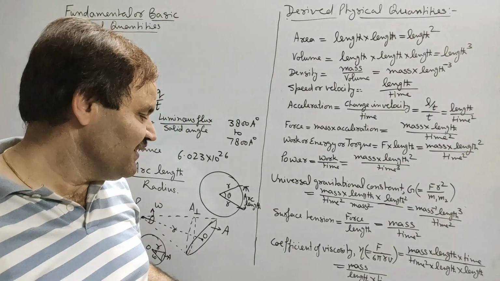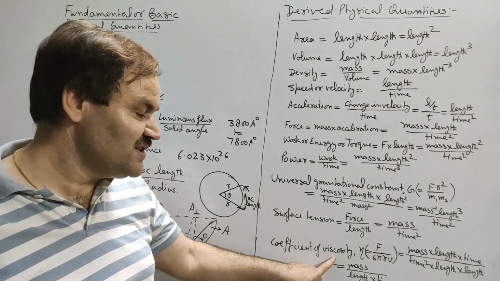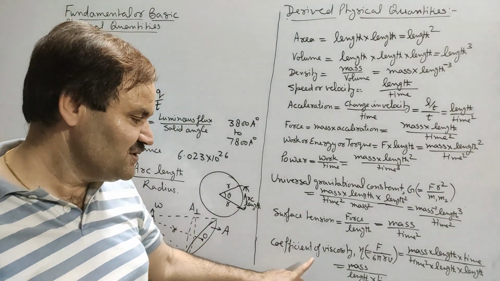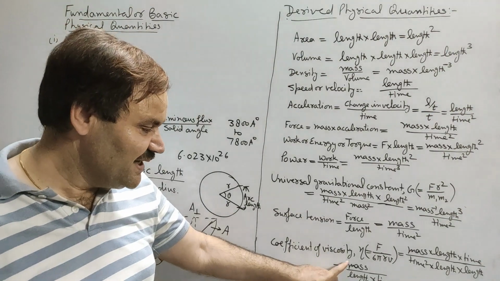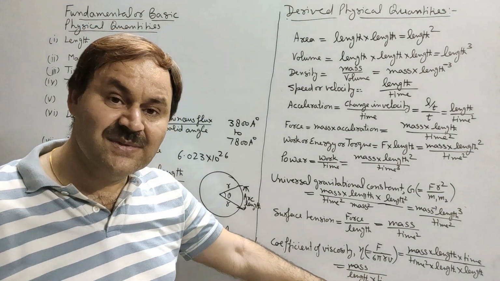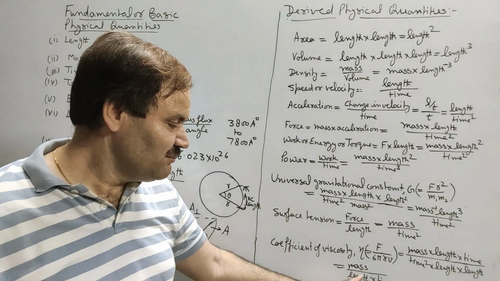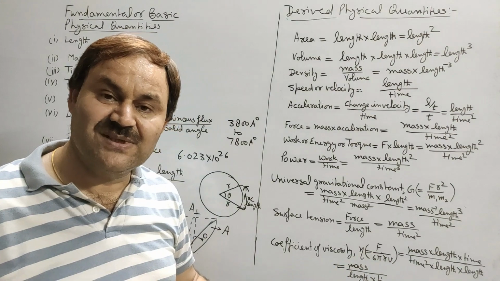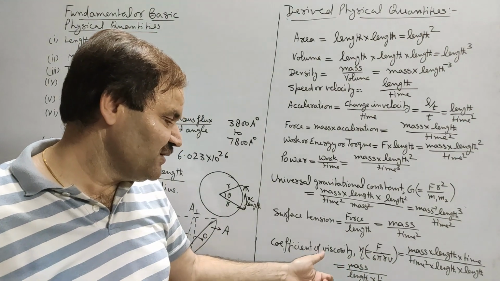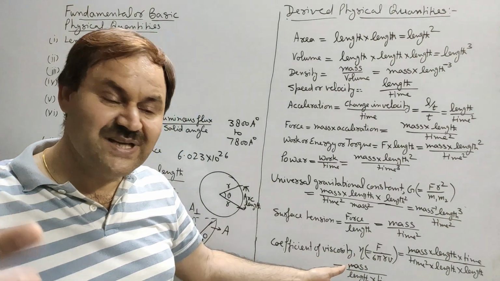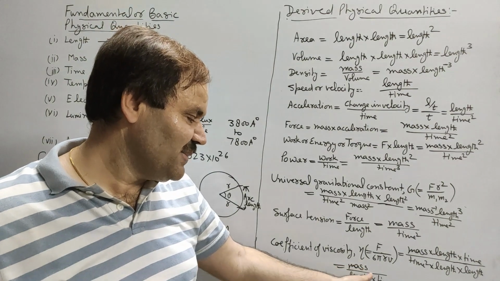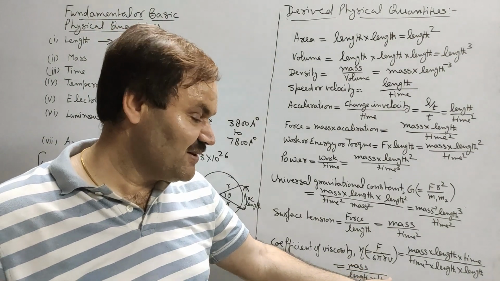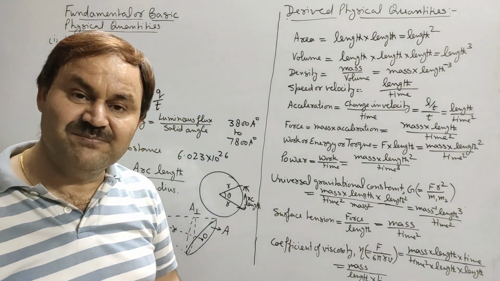In the same way, if one asks what are the dimensions of coefficient of viscosity, then dimensions of coefficient of viscosity in mass, length and time are 1, minus 1 and minus 1. Because in order to obtain coefficient of viscosity, we will have to raise power 1 on mass, power minus 1 on length and power minus 1 on time.